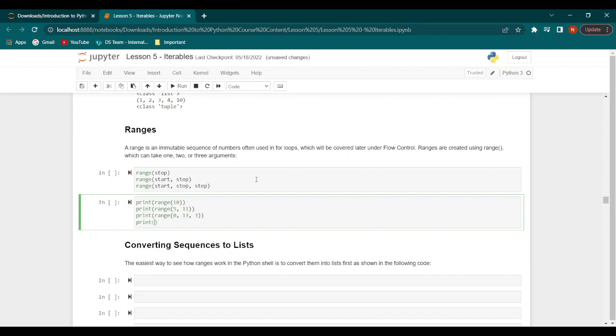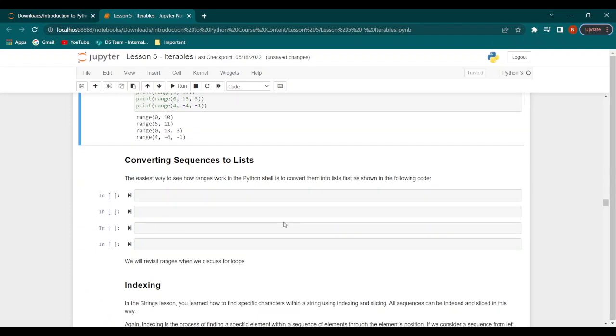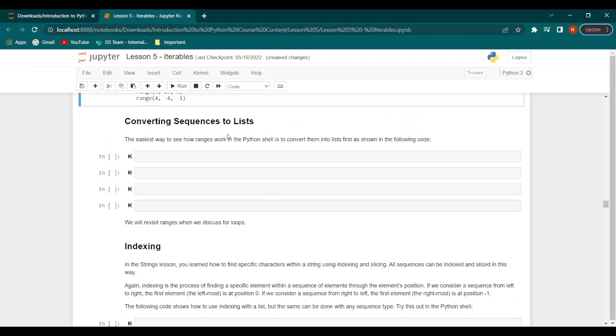Then let's consider print range, and let's give some values like 4, -4, and let's give the step size as -1. This would print values starting at 4, ending at -3, in steps of -1. When we run this, we get the first output as range 0 to 10. Then the second one is 5, 11, the third one is 0, 13, and 3, and the fourth one is 4, -4, and -1. Now let's see how to convert sequences to lists.